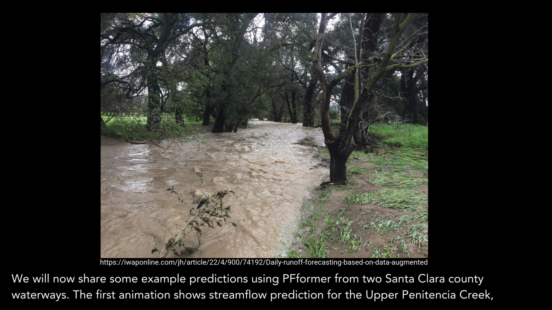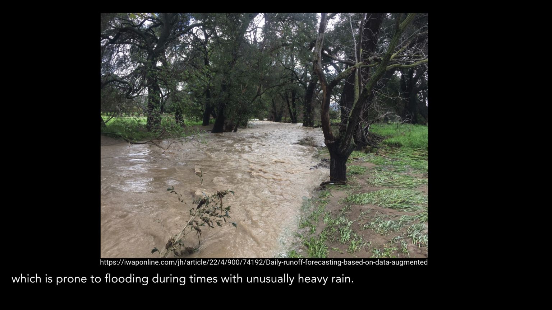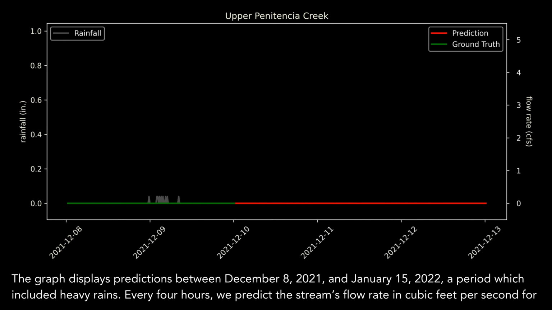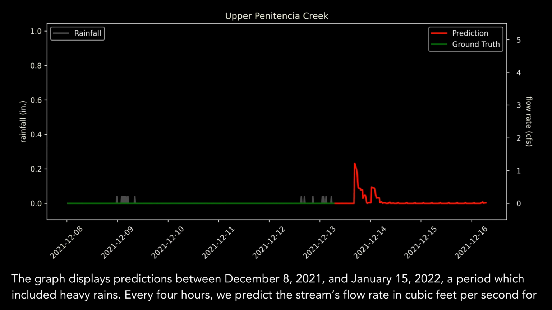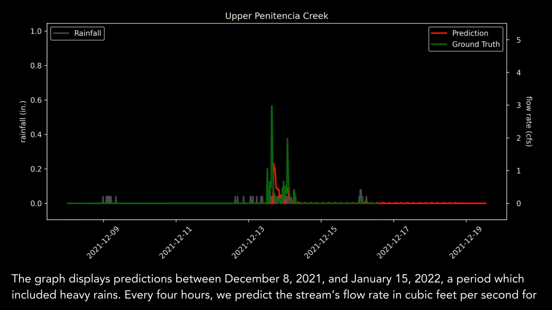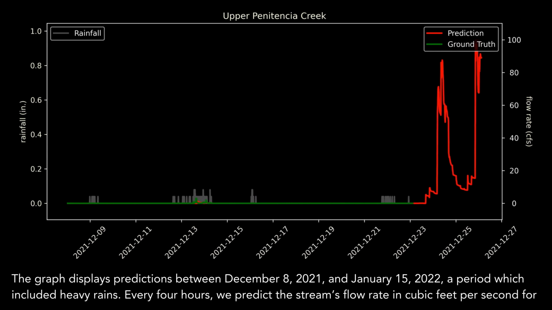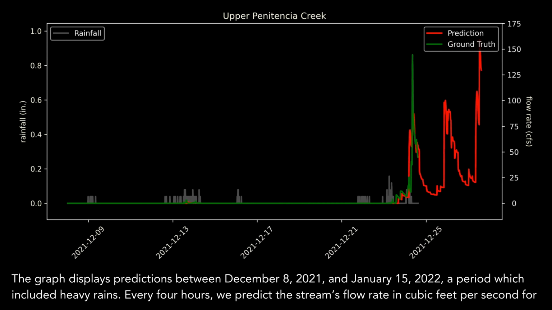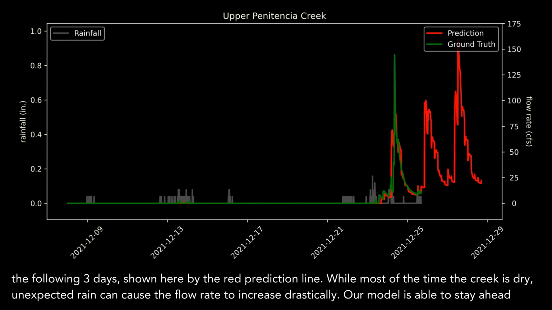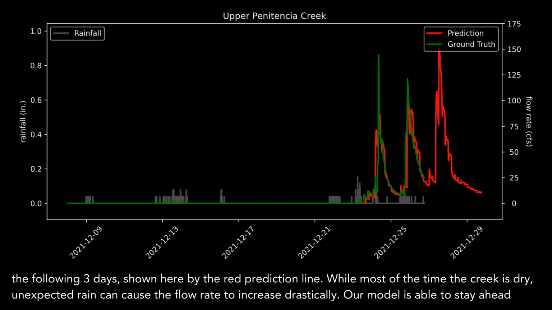We will now share some example predictions using PF-former from 2 Santa Clara County waterways. The first animation shows streamflow prediction for the Upper Penitencia Creek, which is prone to flooding during times with unusual heavy rain. The graph displays predictions between December 8, 2021 and January 15, 2022, a period which included heavy rains. Every 4 hours, we predict the stream's flow rate in cubic feet per second for the following 3 days, shown here by the red prediction line.